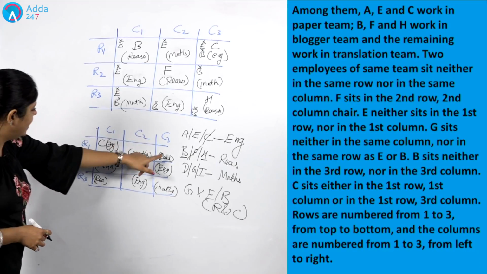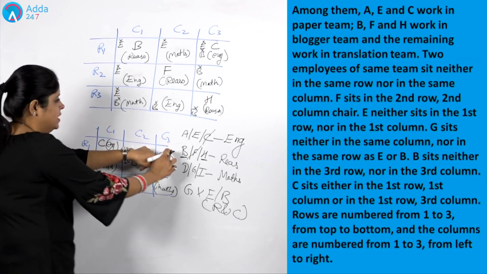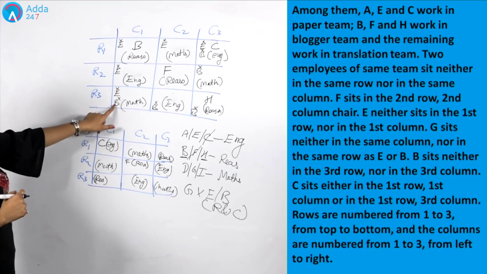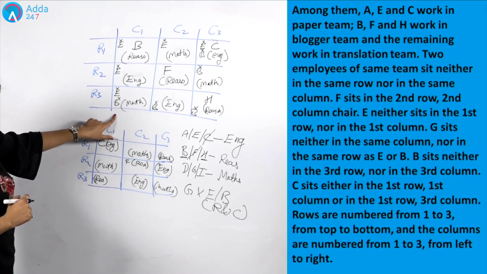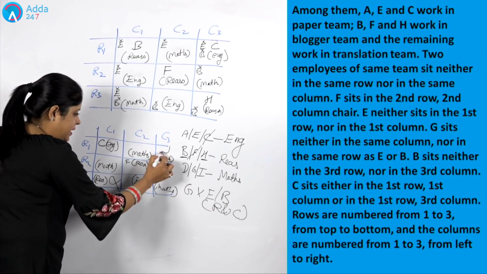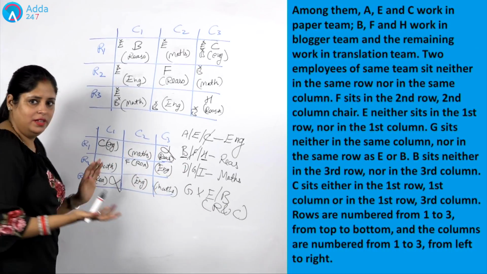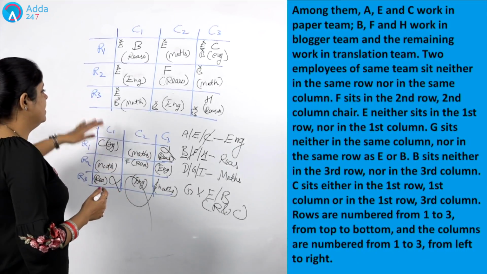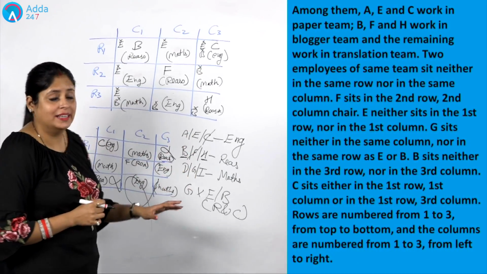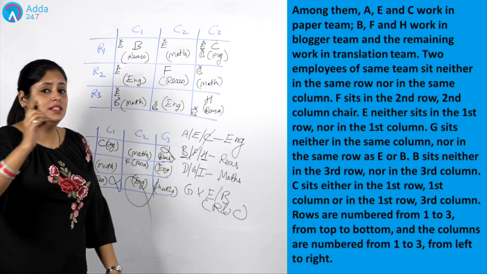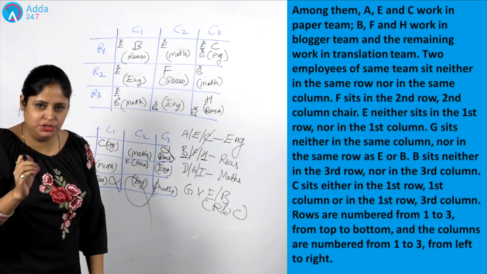Can I write B here? No. This place is cancelled out for B. I can't write B there. Can I write B here? No. This place is also cancelled out for B. Means in this arrangement, we can't write B here, we can't write B here. So where will we write B? Which clearly indicates that this is the incorrect possibility. I can't consider this possible sitting arrangement because it is simply not satisfying my condition.